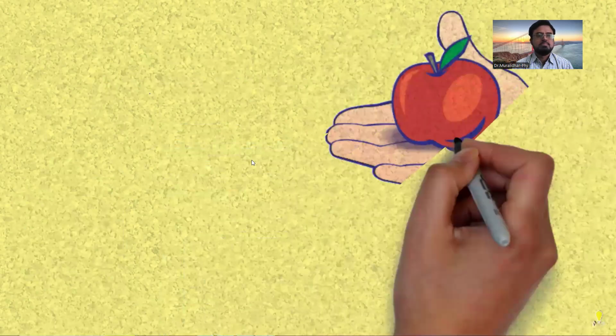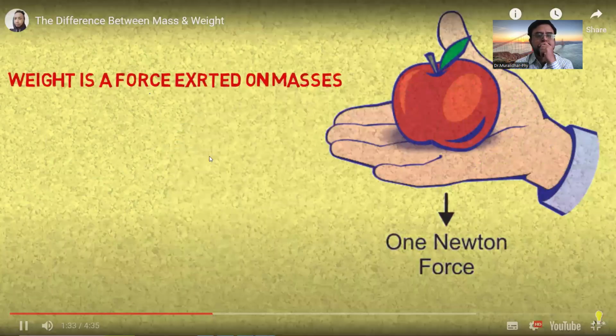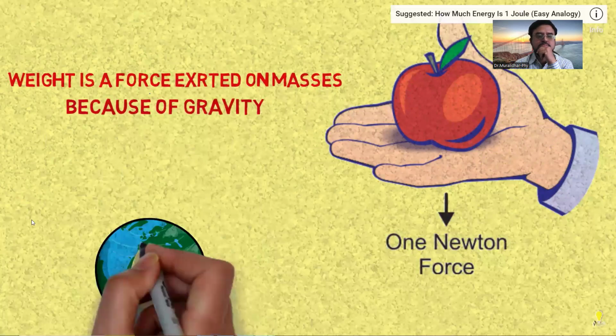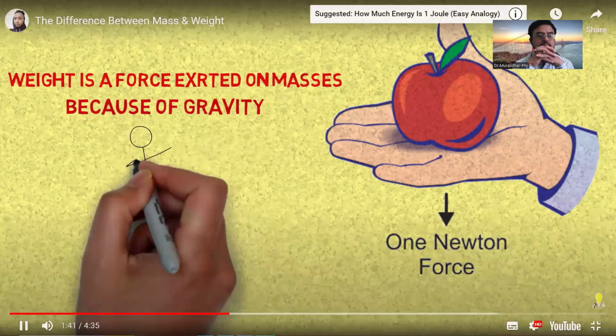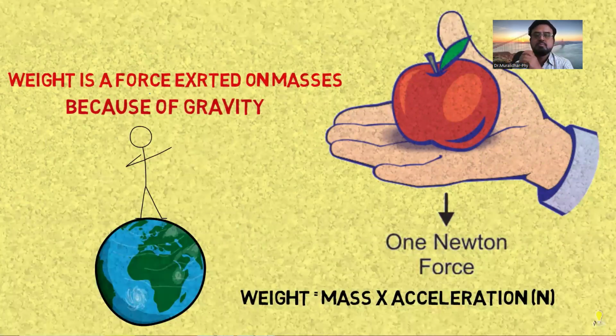Weight, on the other hand, is actually a force, and it is the force that gravity does on the masses. When we stand on the earth, the gravity gives our mass its weight. The fact that we exist in a gravity field causes us to have a weight. Now mass is always the same and it doesn't change, but weight can change depending on the gravity field.